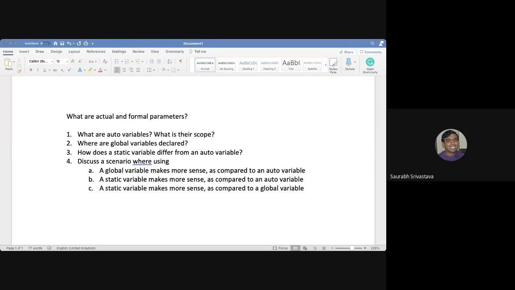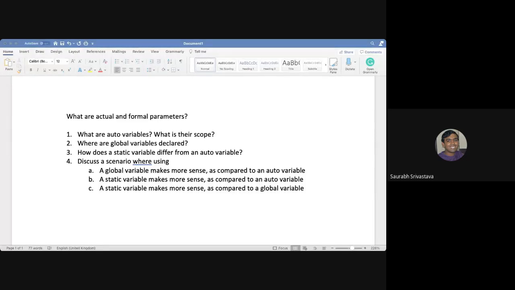It's just that you'll need to put a declaration, not a definition, for any global variable that you are going to use in some other file. So let us say you defined a global variable in a file called a.c, and you want to use it in a file called b.c. Then there you just have to provide a declaration for that variable using the extern keyword.